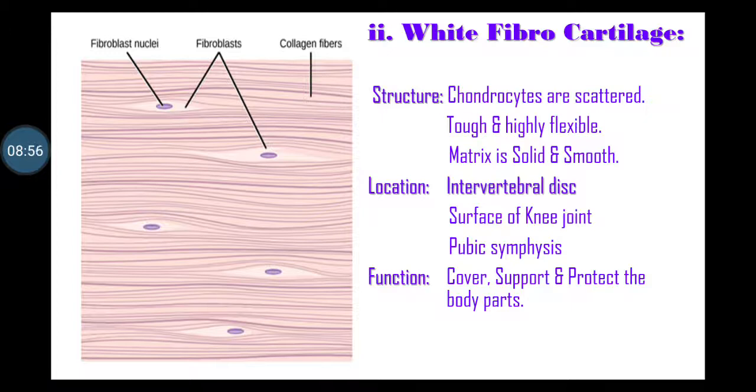Location: it is surrounded between the vertebrae called as intervertebral disc. It is present between the articulating surface of knee joint. It is located between pubic symphysis that articulate the hip bone anteriorly. Functions: it cover, support and protect the body part.